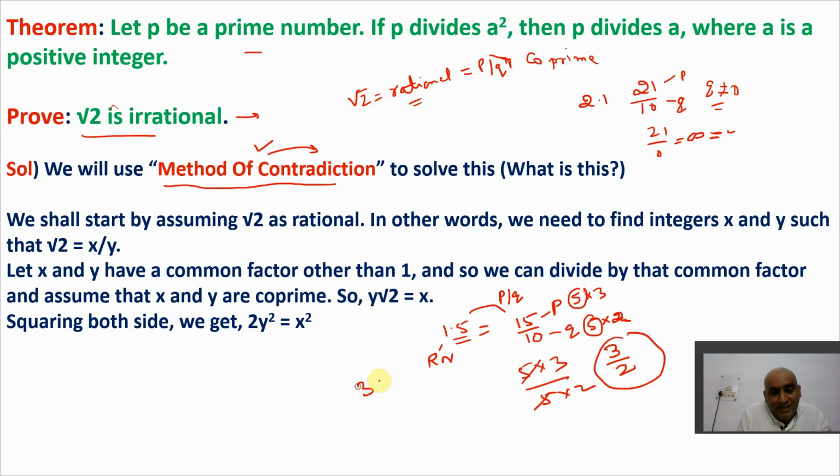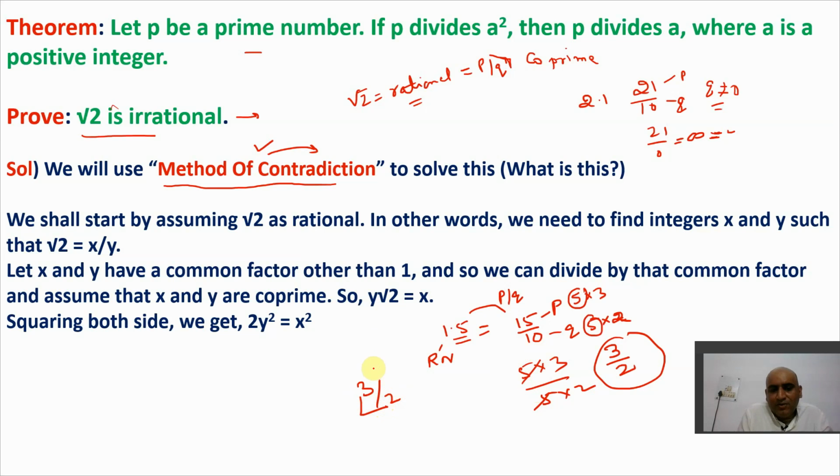Now you know 3 and 2 have no common factor, because if they had a common factor, it would reduce to its lowest form, like 15 upon 10 goes to 3 by 2, because the common factor is deleted. So 3 by 2 has no common factor. 3 is an integer, 2 is an integer, and these integers are co-prime.